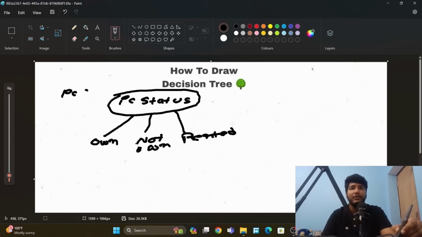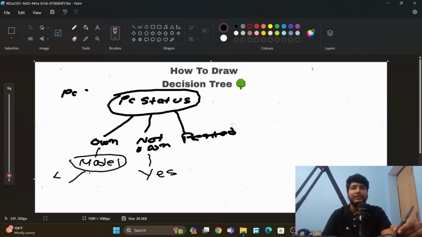In not own, we already know this value will be yes, he should buy a PC if he does not own a PC. And in own, we already know the model will be the node here, with latest and old. If he has the latest model, he should not buy a PC. If he has an old model, yes, he should buy a PC.